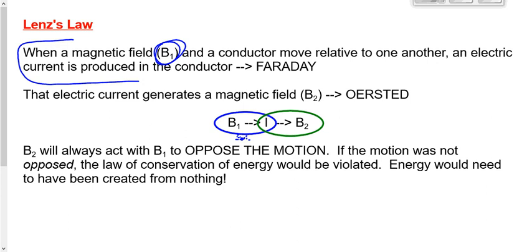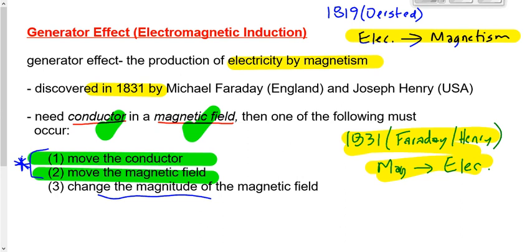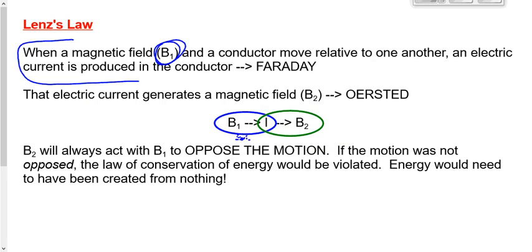That was Faraday. Right? We learned just a few minutes ago that Faraday/Henry said that when you have a conductor and a magnetic field and you move either the conductor or the magnetic field, you're going to generate an electric current. That's what's happening right here. We've got a conductor, we got a magnetic field, we drop the magnet, so it was moving, that generates a current in the conductor. Now, it's a really, really weak current, this current that's generated right here, but a current nonetheless.